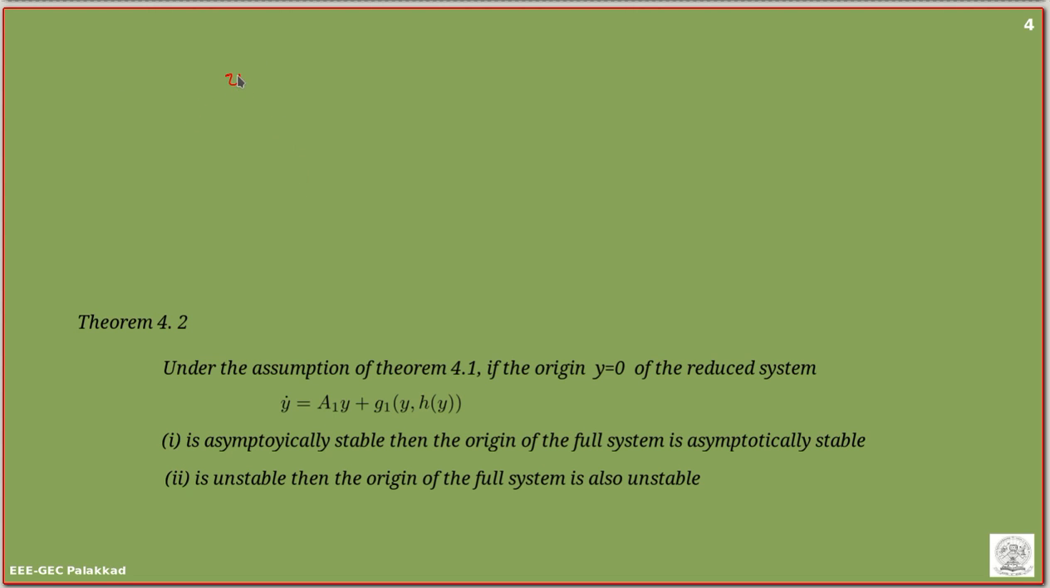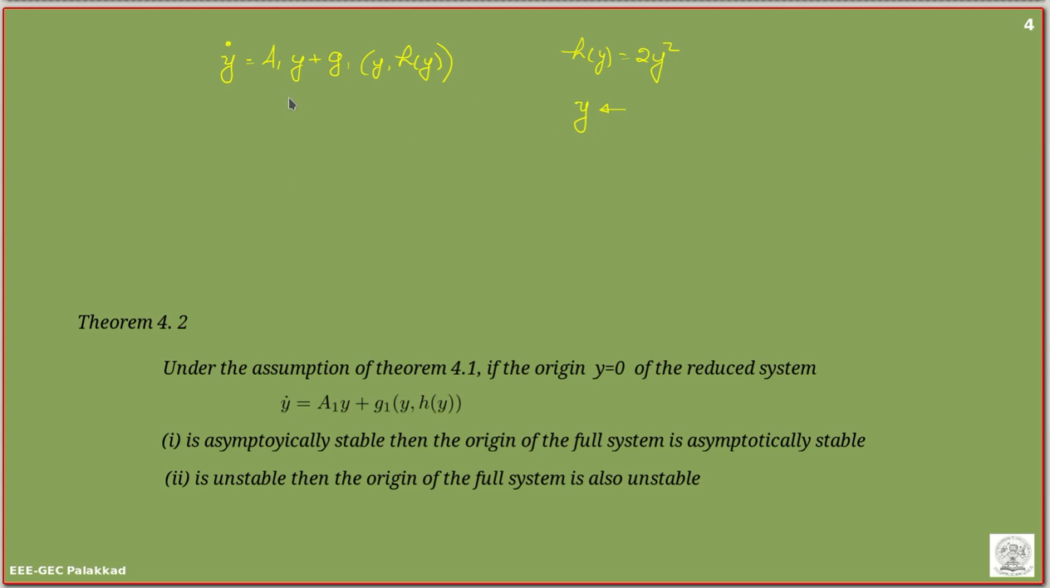We have this system here, y dot is equal to a1 into y plus g1 into y comma h of y, once we find out h of y. So h of y is some function, for example, h of y is some 2y squared. So we substitute instead of z, h of y as 2y squared in this equation. So we end up with terms in y dot and y, so that we can solve this equation and find out y and see whether y is a converging function.